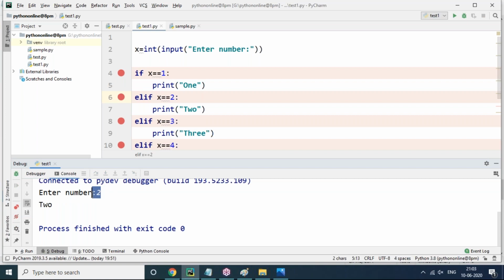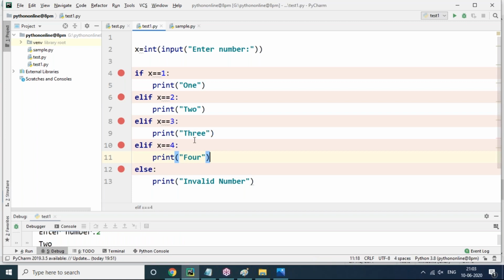Now on entering 2, only TWO comes here. But previously TWO came and also invalid number. ONE came and also invalid number we got. THREE came, then invalid number came. Because previously we had not used the elif keyword. So this is the speciality of the elif keyword.